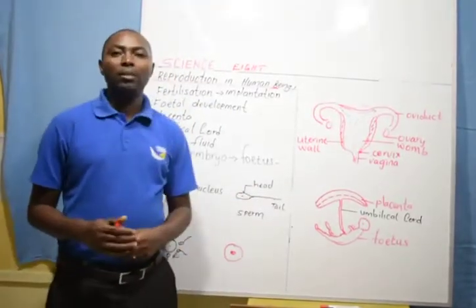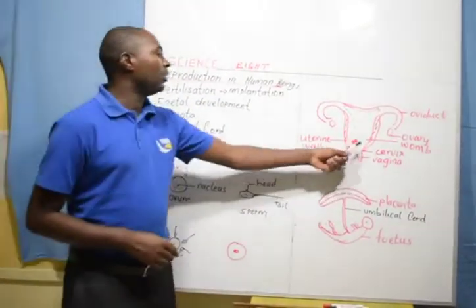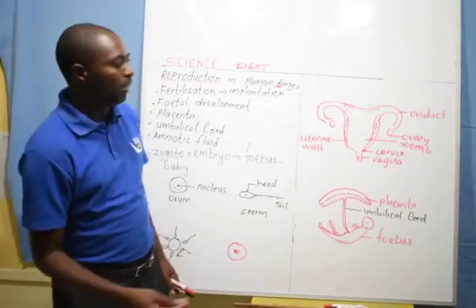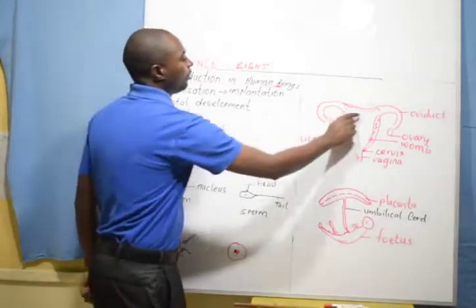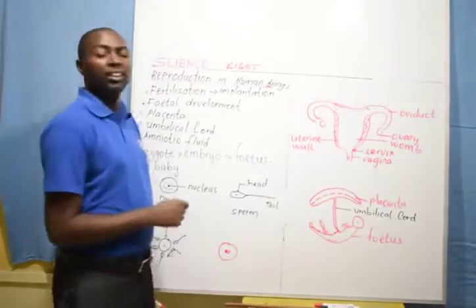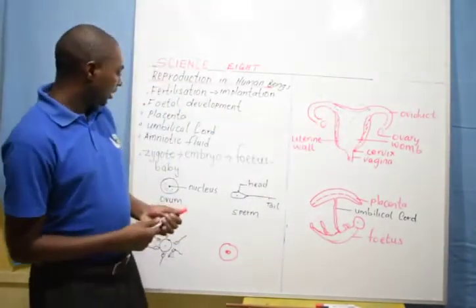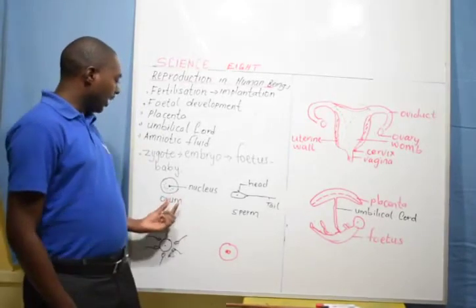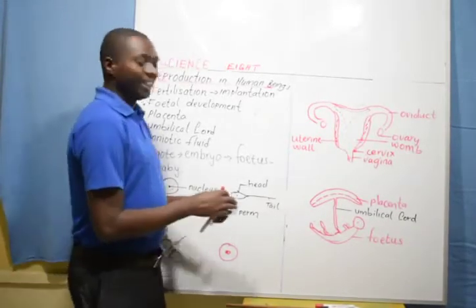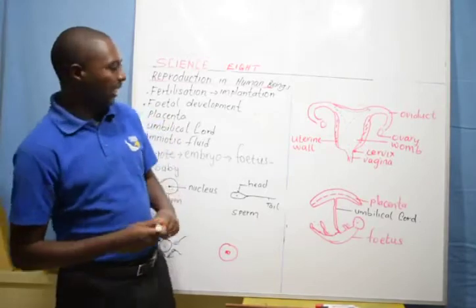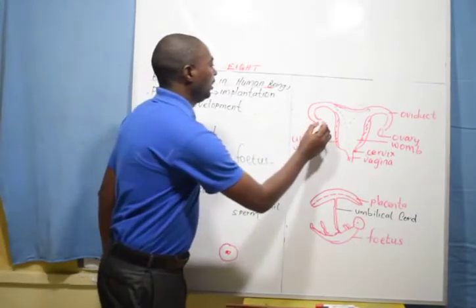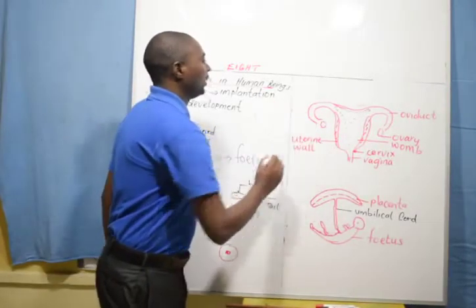Sperms are produced in millions, and they swim in a fluid known as semen, and they swim towards the right and the left side of the female reproductive organ. Once they swim towards this side, they come into contact with what you call an ovum. An ovum is an egg, a female egg, that is produced in the ovary after every 28 days.